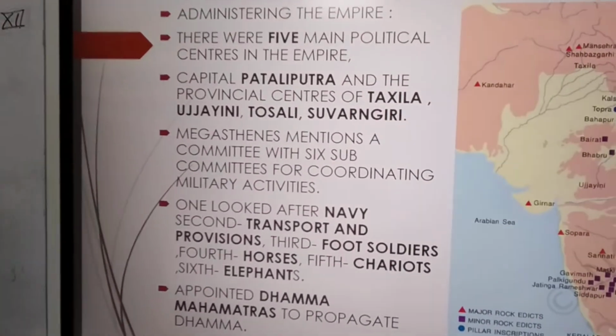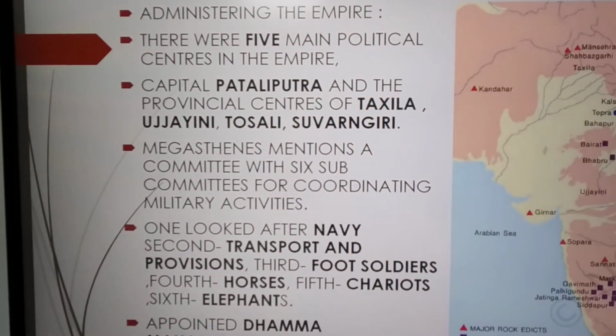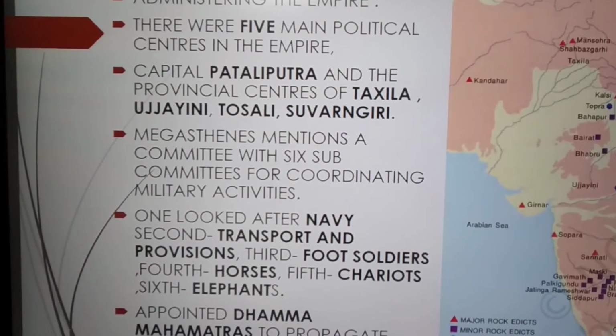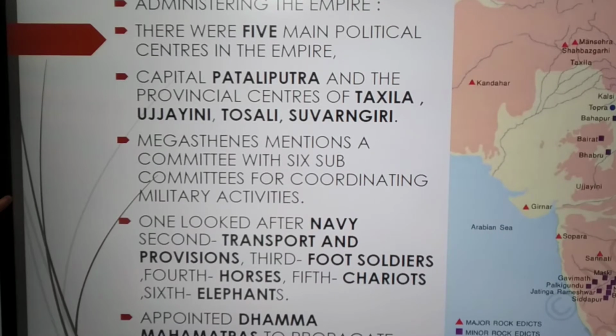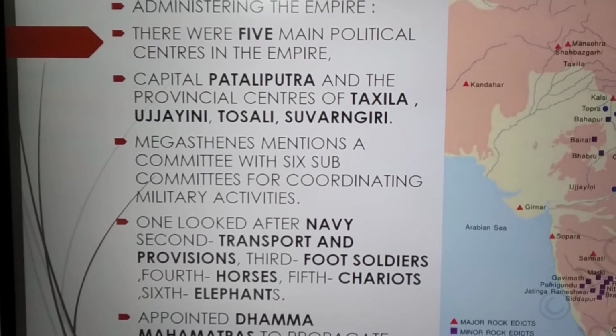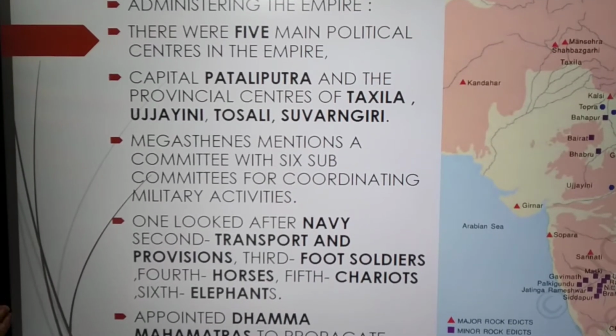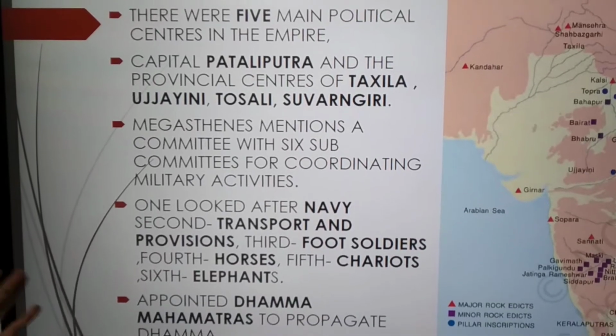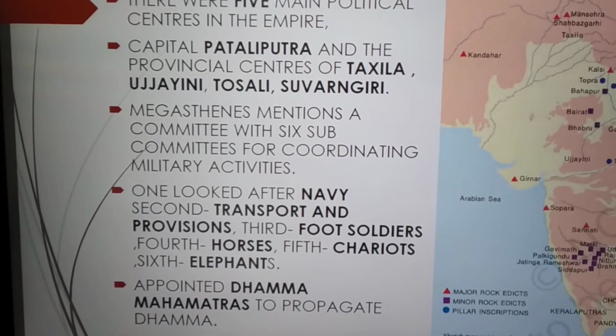Now, administering the empire, there were 5 main political centers in the empire. You can see the 5 main centers: Patliputra, Takshila, Ujjaini, Tosili and Suvarnagiri. These were the 5 main political centers in the empire.